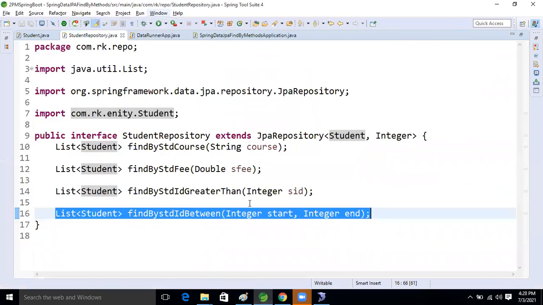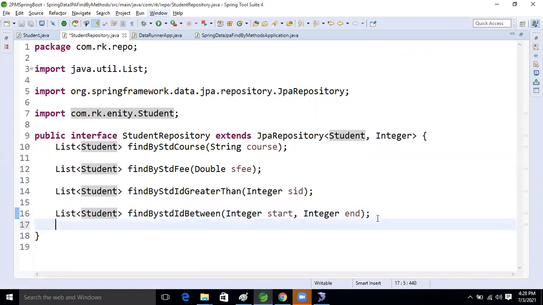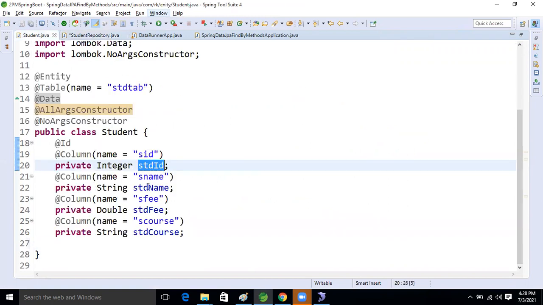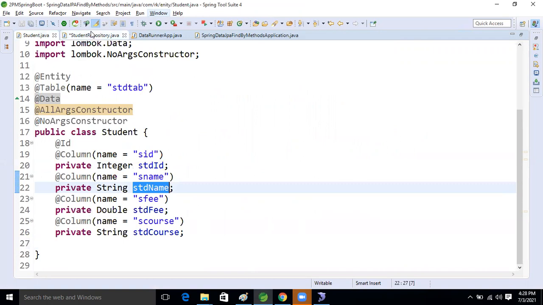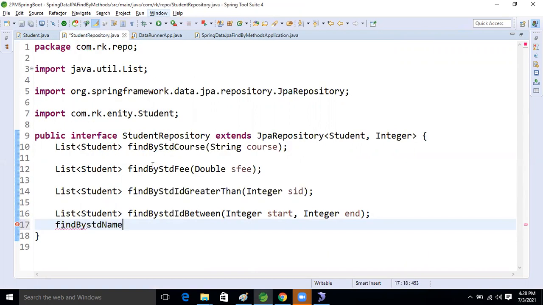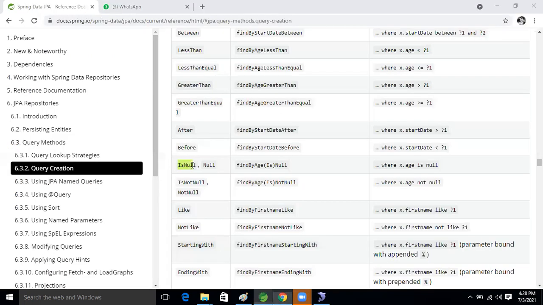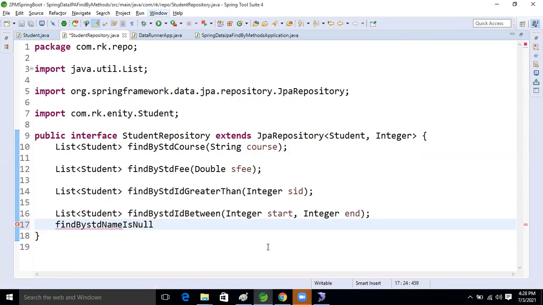Come to the repository now. Here we will first write findBy, then StdName, then the keyword IsNull. Now what is the argument? String sName.